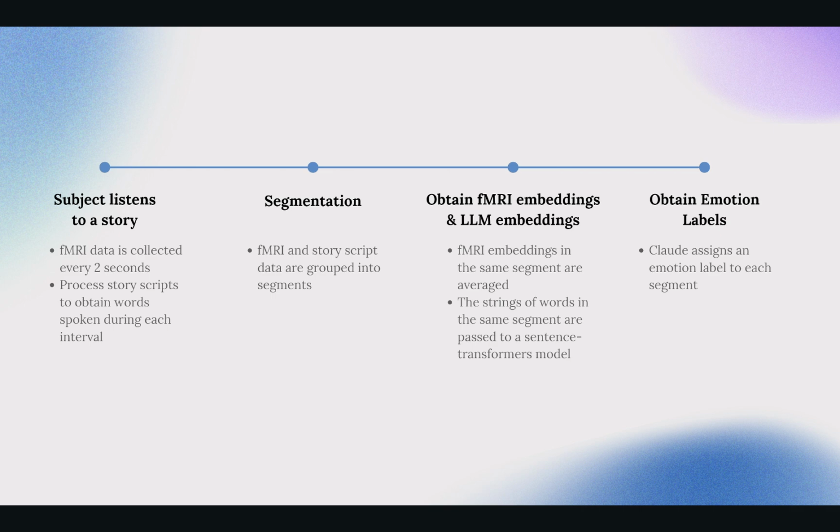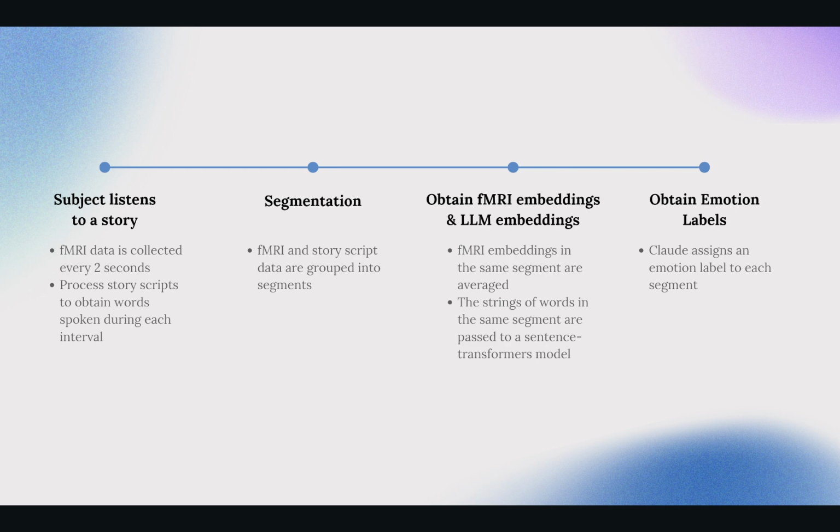The next step would be to obtain the fMRI embeddings and LLM embeddings. The fMRI embeddings in the same segment are averaged to obtain the segment's representative fMRI embedding. The strings of words in the same segment are passed to a sentence transformers model to obtain the segment's LLM embedding.